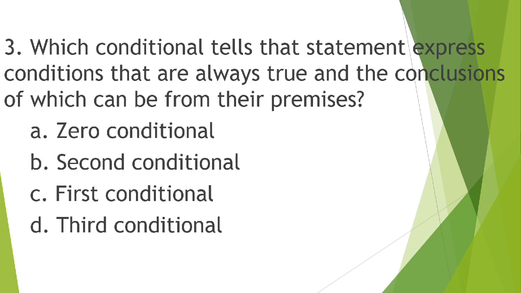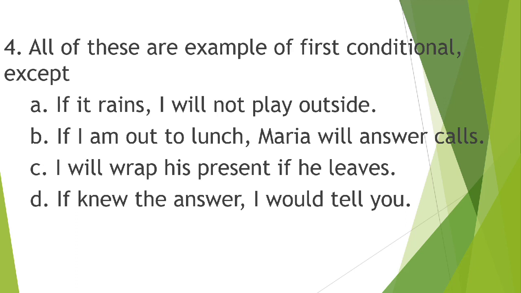Which conditional tells that statements express conditions that are always true and the conclusions of which can be from their premises? Is it A, zero conditional, B, second conditional, C, first conditional, or letter D, third conditional? Alright, moving on to our number 4 question.